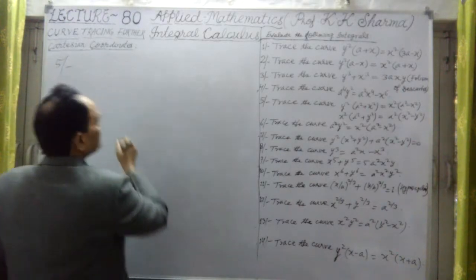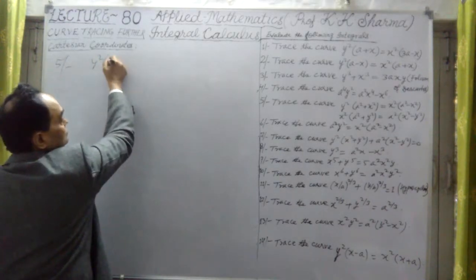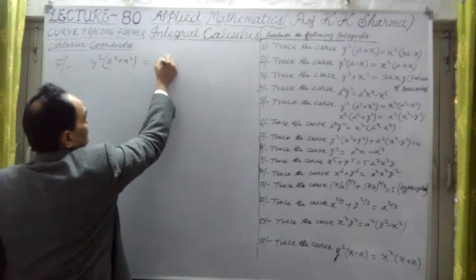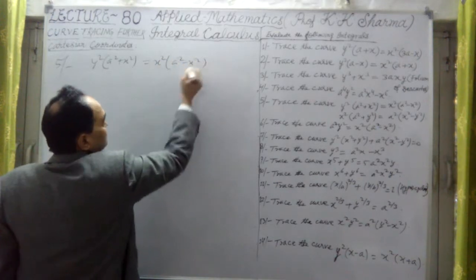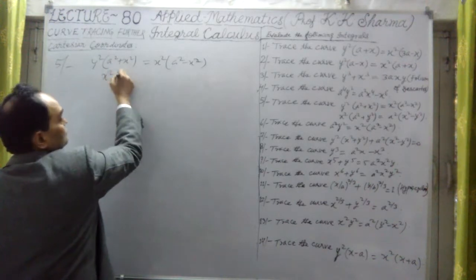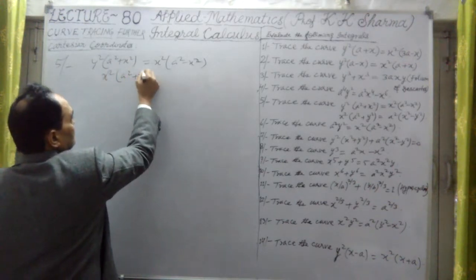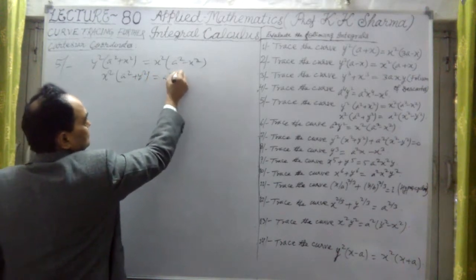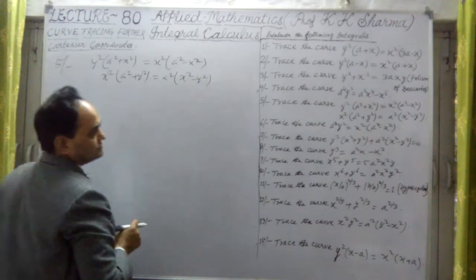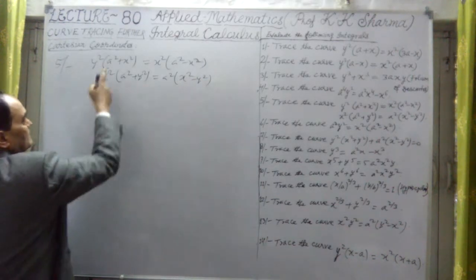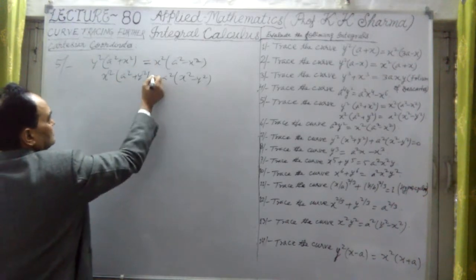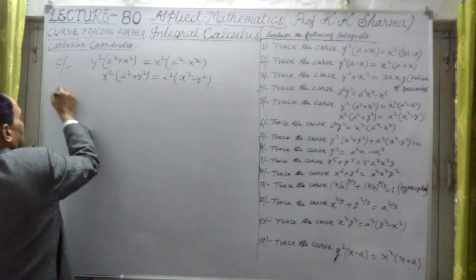Trace the curve y square into a square plus x square is equal to x square into a square minus x square, or x square into a square plus y square is equal to a square into x square minus y square. Now these two shapes will be similar, so that's why I've taken one of them. Once one is solved, the same procedure will apply, and the curves will have a similar type of solution.